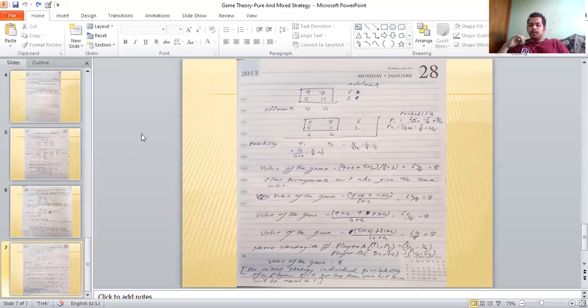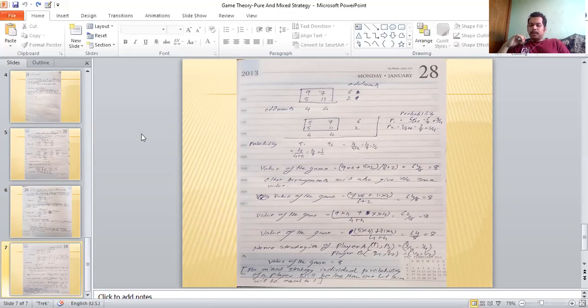that is 8. Now going into the row, 9 into 4 plus 7 into 4 by 4 plus 4, that is 64 by 8, again giving me 8. 5 into 4 plus 11 into 4 divided by 4 plus 4, that is also 64 by 8 equals 8. So as you can see, for all the strategies the value of the game is coming as 8.